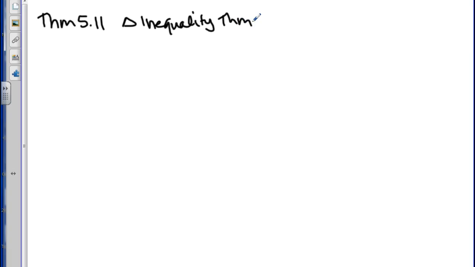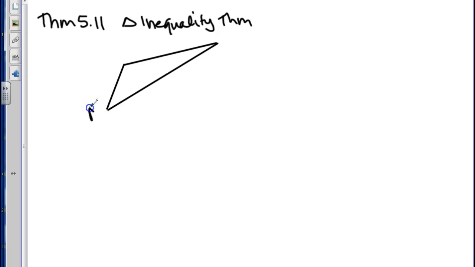The triangle inequality theorem says the sum of the lengths of any two sides of a triangle must be greater than the length of the third side. So the sum of the lengths of any two sides in a triangle has to be greater than the third side. All right, so let's go ahead and set this up.